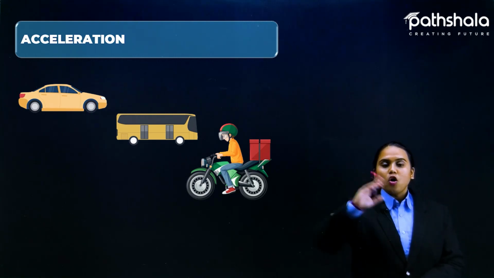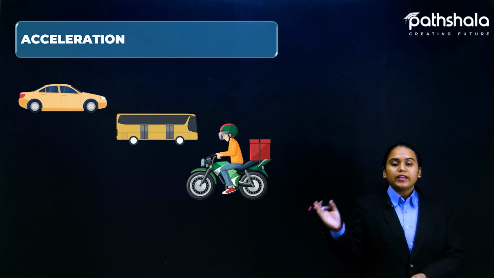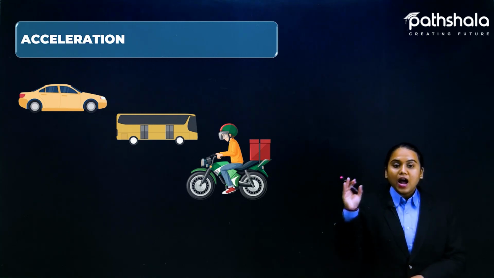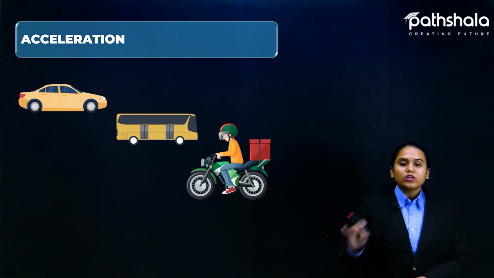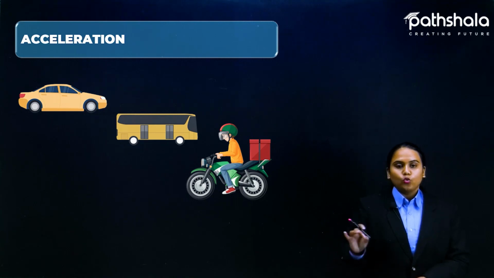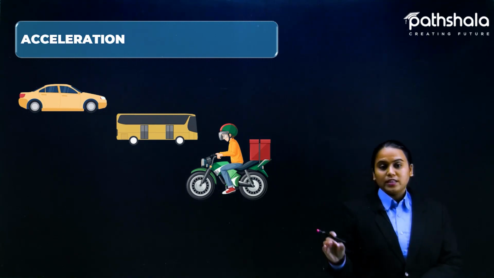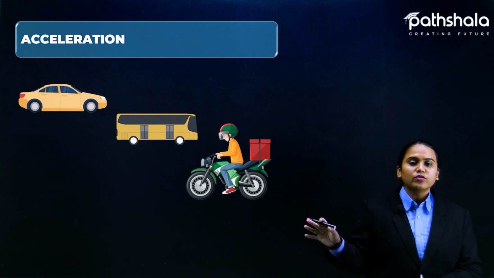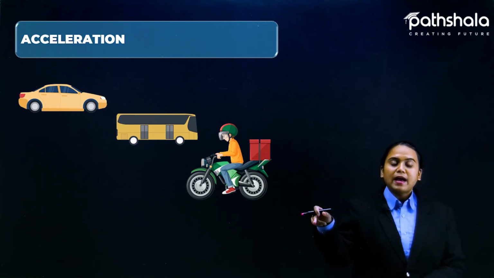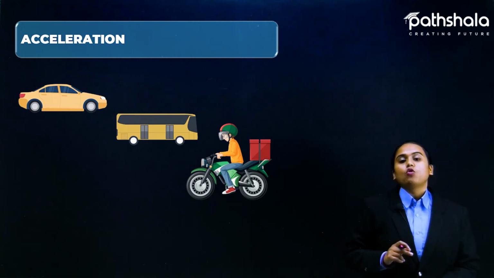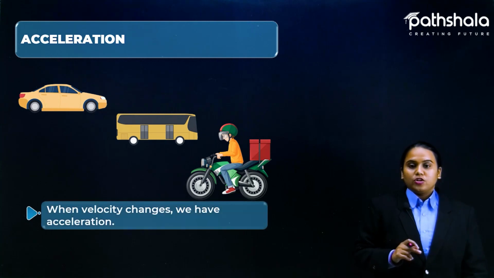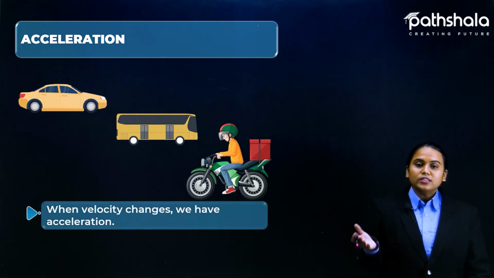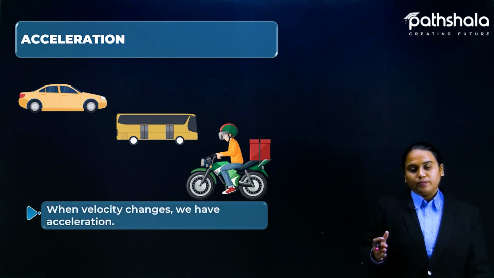Here all these vehicles are running on the road. Are they running with the same velocity every time? No, their velocity is going to change, their direction is going to change, their magnitude is going to change. In the same manner, acceleration is also going to change. So when velocity changes, we have acceleration.